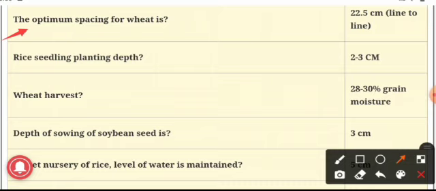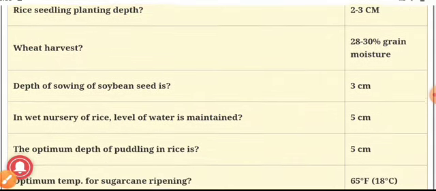Our next question is, rice seedling planting depth? The answer is 2 to 3 centimeter. See, the tiller buds which are formed at the basal node are not suppressed when the rice seedling is planted at 2 to 3 centimeter. If we plant the seedling in more depth, more than 3 centimeter, then the tiller buds will get suppressed, and of course the germination percent will be reduced. So sowing depth plays an important role.